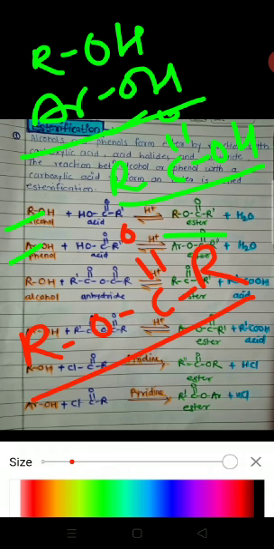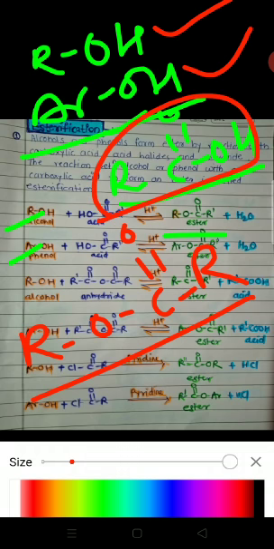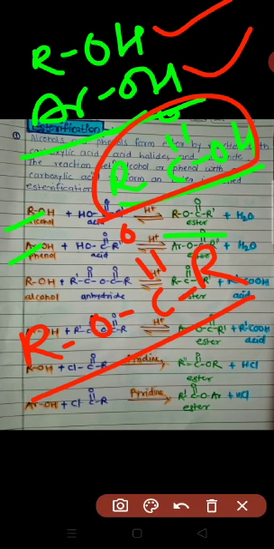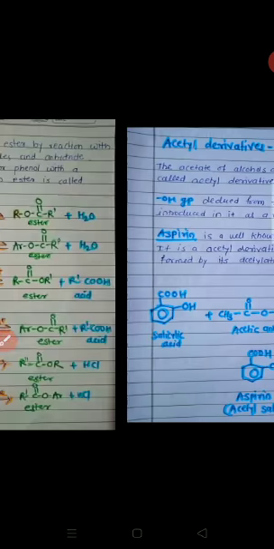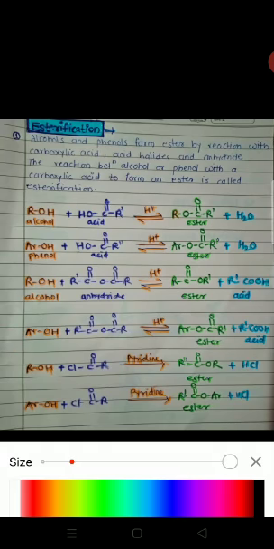These esters are formed when alcohols or phenols react with carboxylic acid in the presence of concentrated sulfuric acid. They form esters. This reaction is called the esterification process. Esterification is a reversible process.